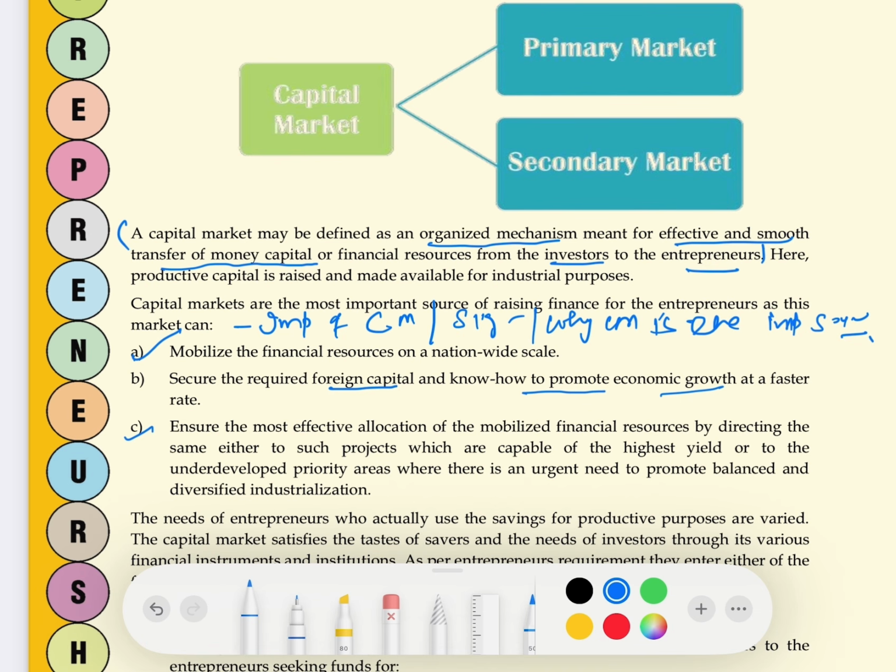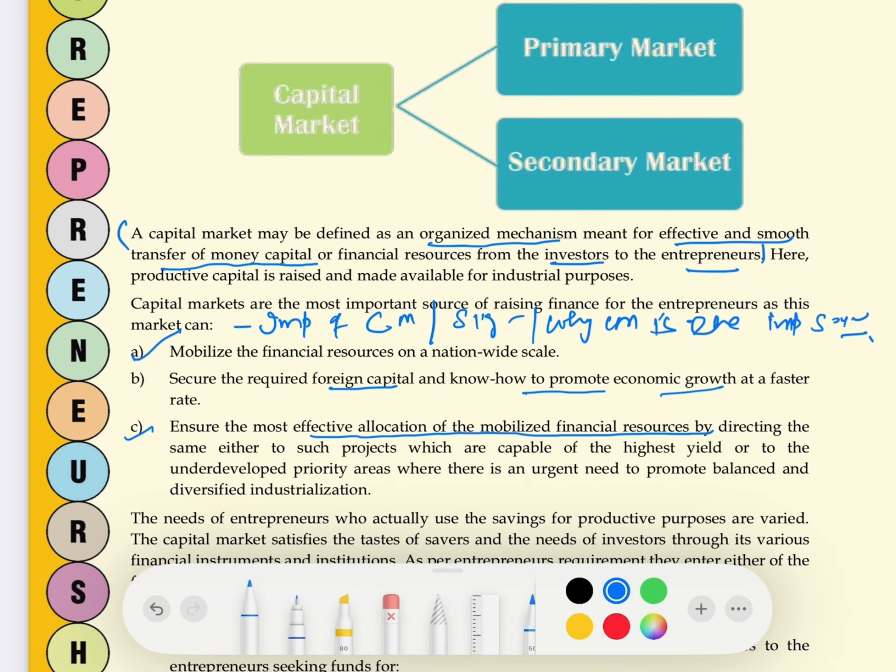Then definitely, as I told you, I am a surplus unit. I have surplus money with me. If there is no capital market, what can I do? I can maximum keep my money in the bank. Yes or no? I can keep my money in the bank. But as a surplus unit, if I have a capital market, then I will see, okay, there are various companies in whose shares I can invest and get maximum return. So I will see in which company I should invest so that I get maximum return. Yes. So capital market also helps in effective allocation of mobilized financial resources, so that the surplus unit should get the maximum return.